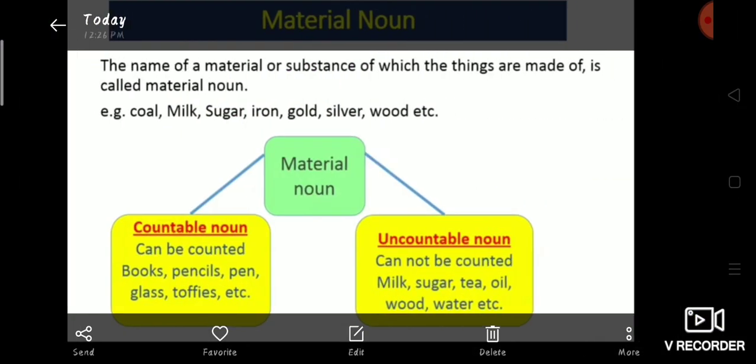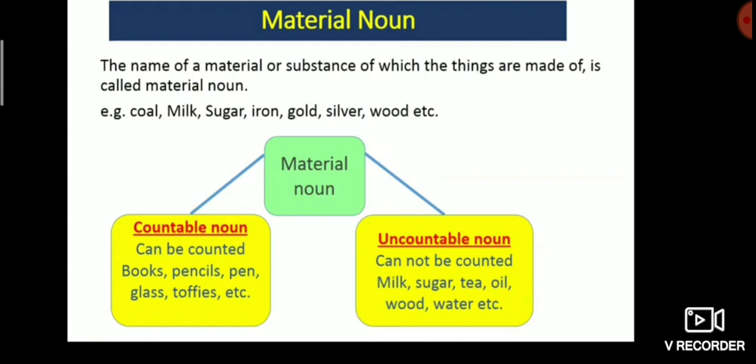Now let's move further. Material noun. The name of a material or substance of which things are made is called a material noun. Example: coal, milk, sugar, iron, gold, silver, wood, etc. Now we divide material nouns into two parts. First, countable noun, and second, uncountable noun.